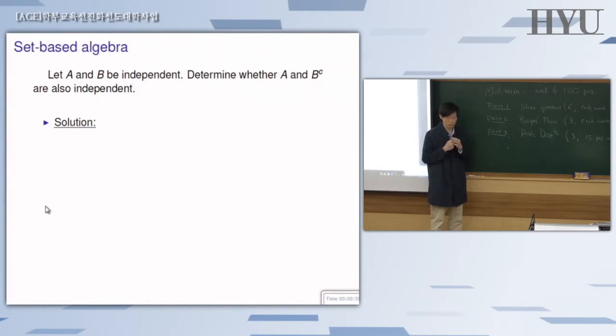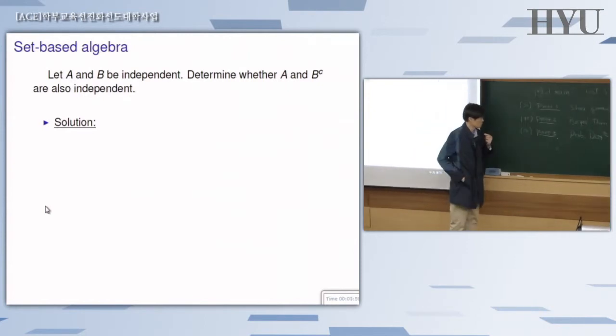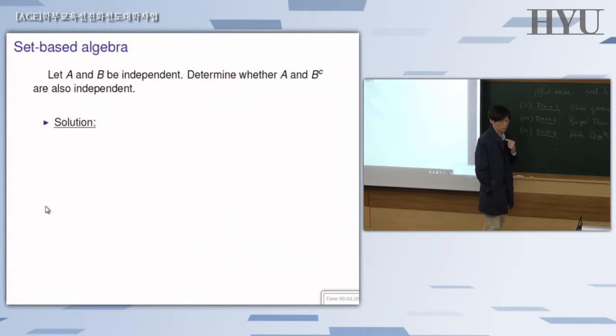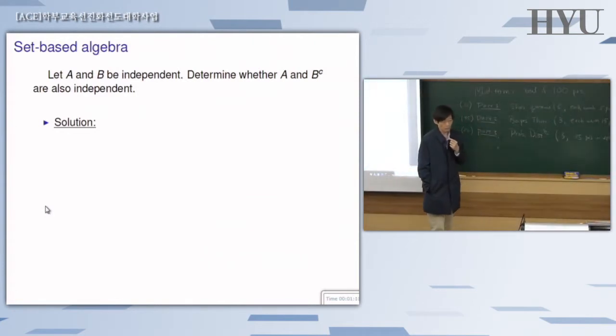There are 3 parts. Part 1 is made up of 6 short questions, each of which is worth 5 points. So that's a total of 30. And the second part is all about Bayes theorem. That's 45. And the last one is 25. There are 3 questions under the Bayes theorem. The first one is the easiest, so you must get that one. The second one is of middle level difficulty. But the third one is the hardest.